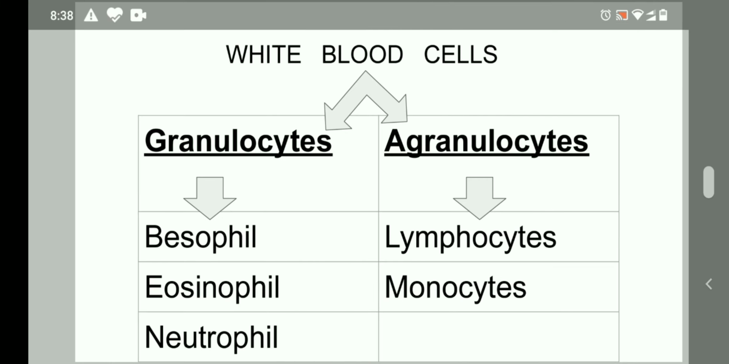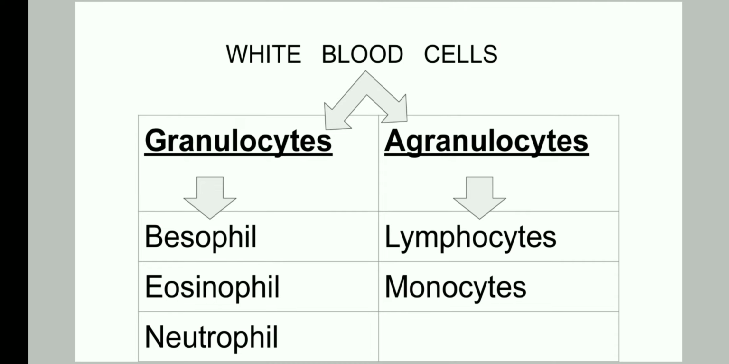Now let us see the types of white blood cells. White blood cells are of two types, granulocytes and agranulocytes. Granules, you know, are small particles. So the cells which have certain granules are called granulocytes. Agranulocytes do not have any granules in them, granules being grainy material which is present in the matrix or inside the cells. So granulocytes are of three types, basophil, eosinophil and neutrophil, and agranulocytes are of two types, lymphocytes and monocytes.